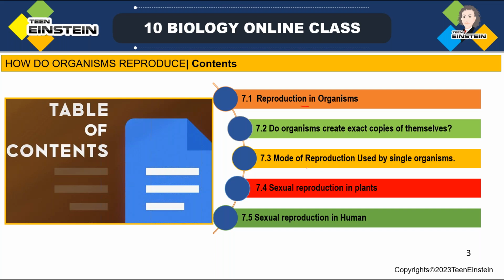Next topic, modes of reproduction used by single organisms. While learning about the living and non-living organisms, we learned that there are single-celled organisms and multicellular organisms. These single-celled organisms were primitive forms, so how are they reproducing, and what are the different methods they use for reproduction? Then comes sexual reproduction in plants, and sexual reproduction in animals, especially human reproduction. Going to the higher level in multicellular organisms, how are they reproducing?